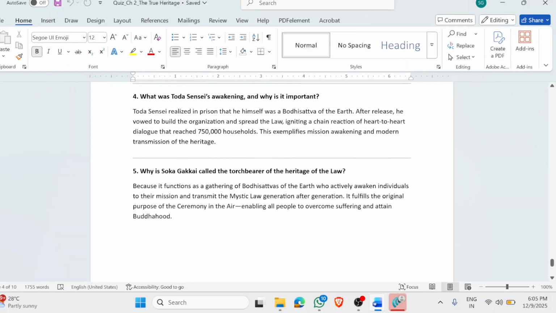And why is Soka Gakkai called the torchbearer of the heritage of the law? Because it functions as a gathering of bodhisattvas of the earth who actively awaken individuals to their mission. So we are following the path of mentor and disciple, we are following the path of many in body, one in mind, and generation after generation, from the first president to the third president, we are continuing our struggle in faith and life. So this is it.